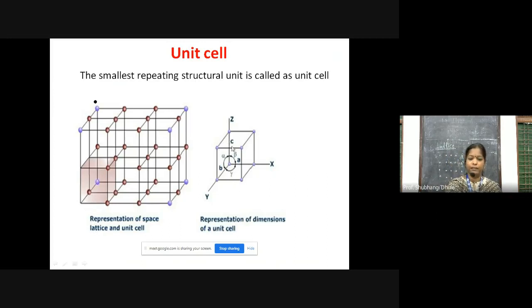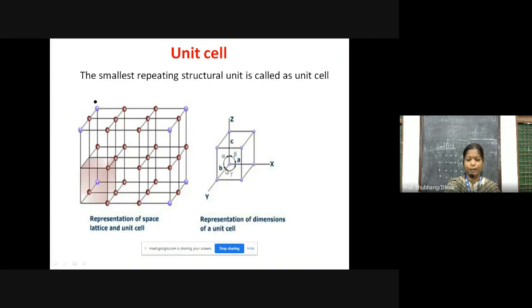Suppose the unit cell is a cube-like structure. In the cube-like structure, A, B and C represent the length, width and height or depth of the cube, and the other parameters represent the angles between the axes.